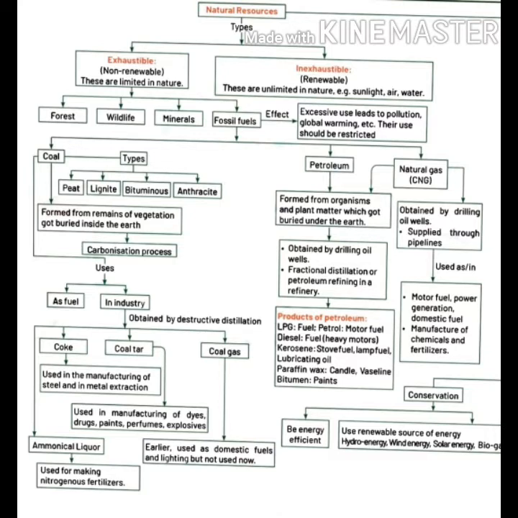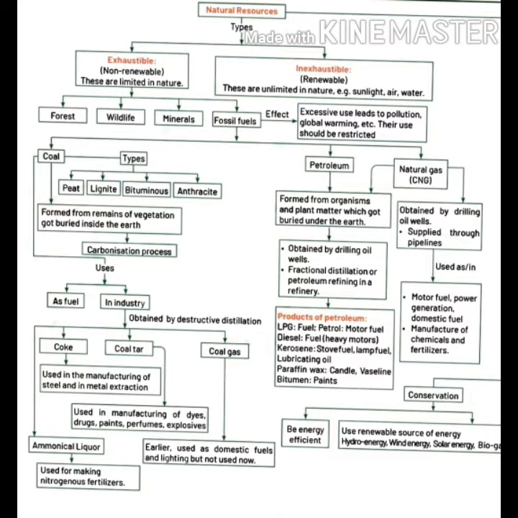Now fossil fuels are of three types: coal, petroleum and natural gas. Coal is of the following types: peat, lignite, bituminous and anthracite. These are the types of coal. Coal is formed from remains of vegetation that got buried inside the earth by the process of carbonization.